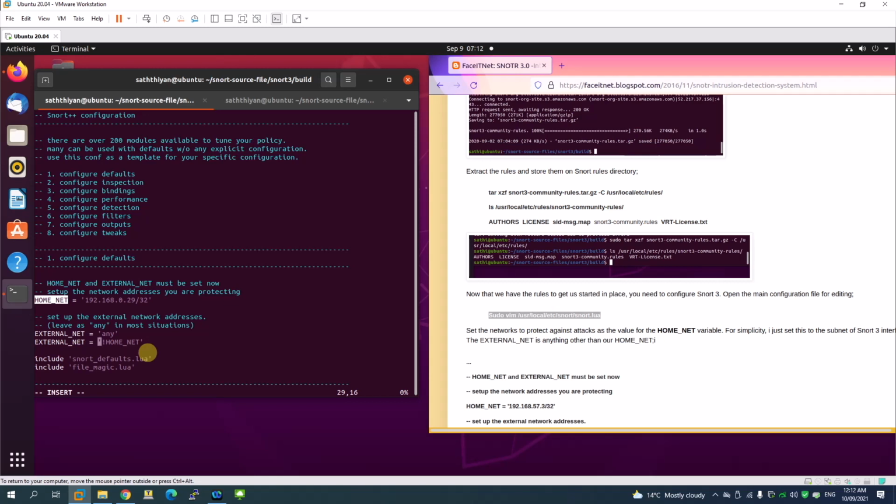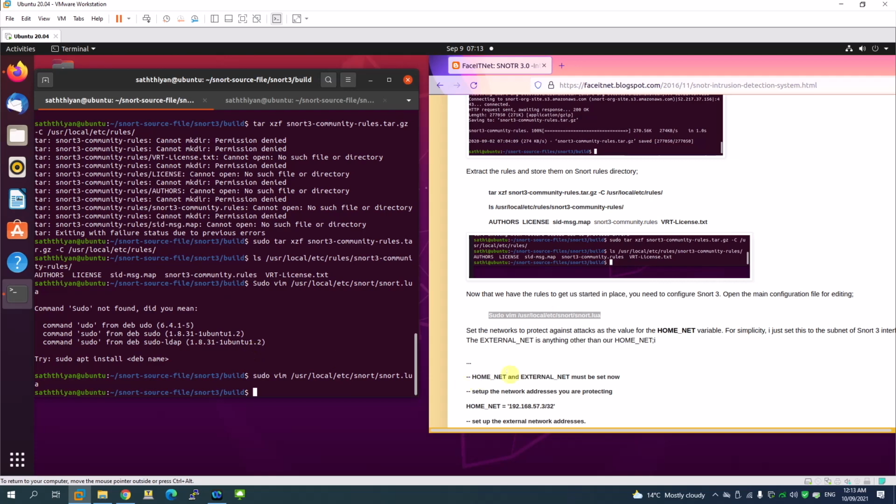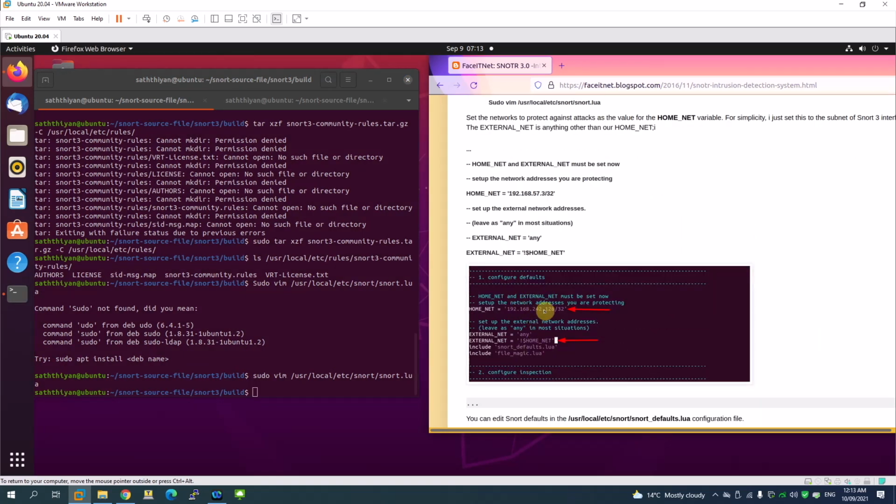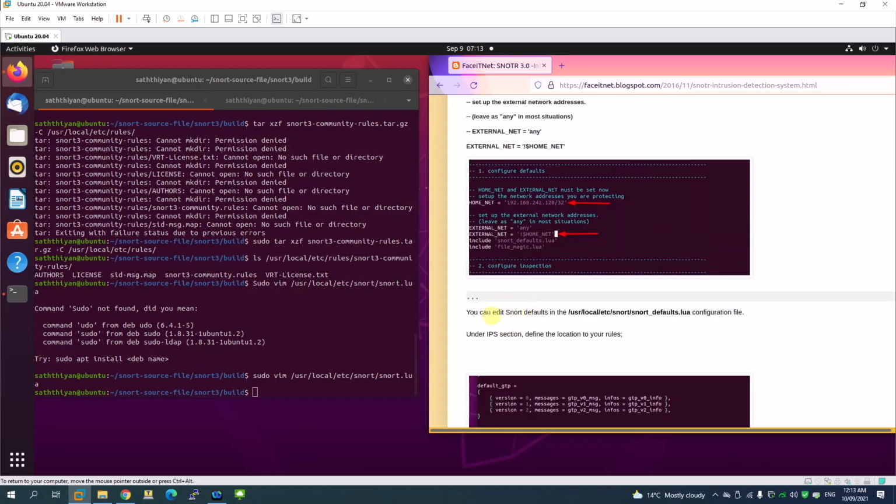Under the IPAS section, then we can define some other changes as well. So with that, I'm just going to save this one. Let me save this one, right? So you can see the change has been done here. Now we are going to edit the other file here.